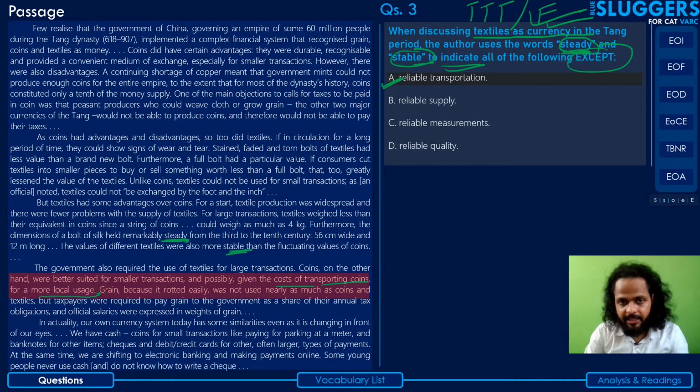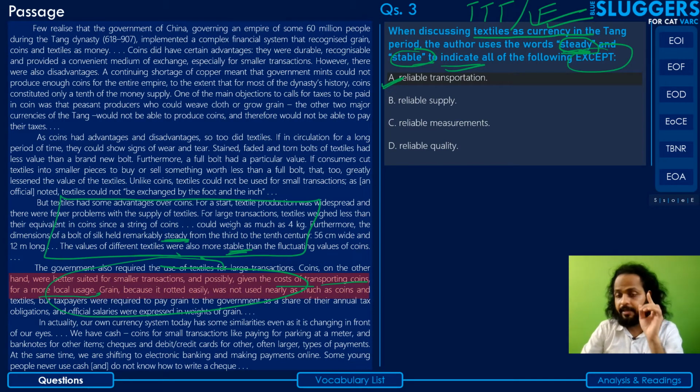The discussion about transportation of currencies, what kind of currency would be easier to transport and which one might not be so easy to transport, has been undertaken in the next paragraph. And we need to stick to this point of reference so far as this question is concerned, because that's what the stem says. It is pinpointed to that point of reference. So we need to stick to that, and hence this option will not be true. This will be false, and thus can be our candidate for the correct answer.